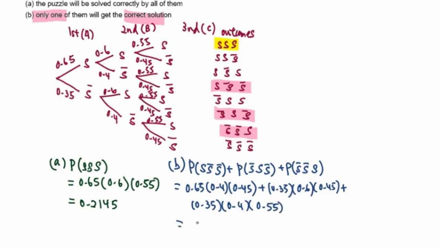Lastly, use your calculator and we'll get our answer, 0.2885. So that's all. Thank you.